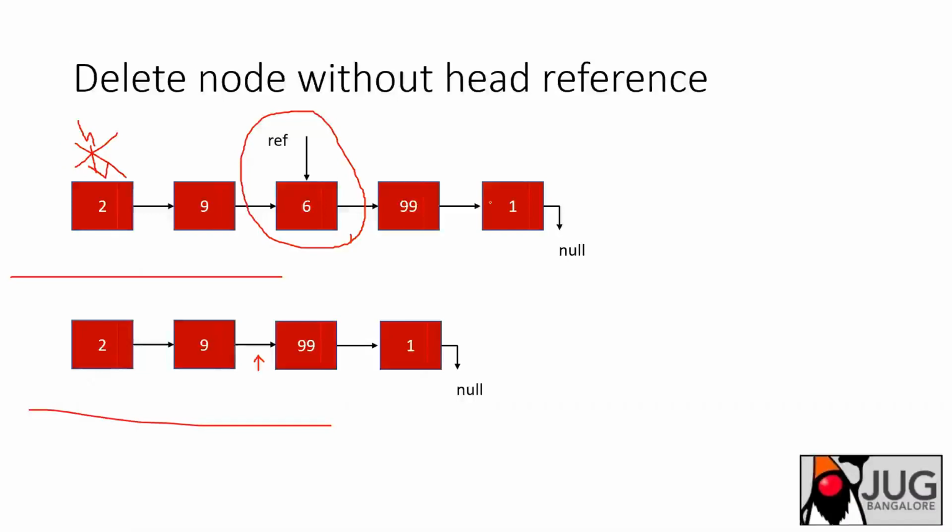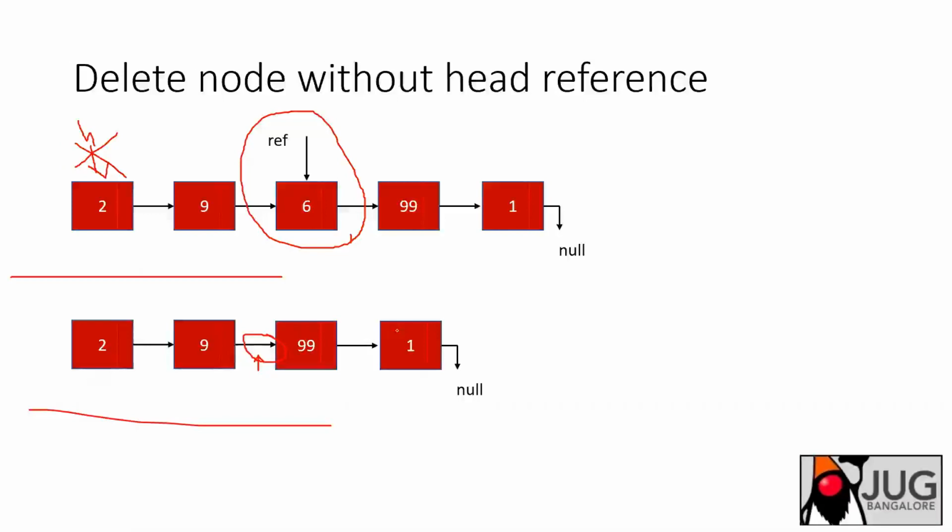So reference dot next is one element. Reference dot next equal to reference next element. But you don't know this node, right? How will you reference this to 99? So you don't know this. That is the problem you do not understand. You cannot copy the value.